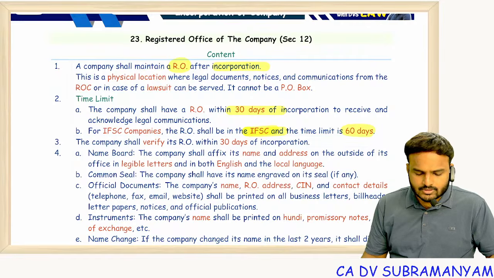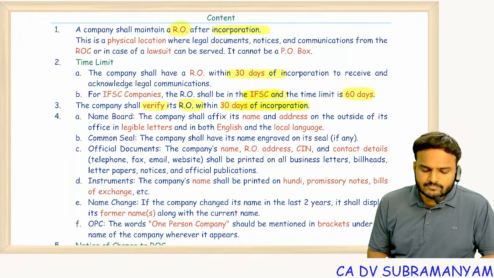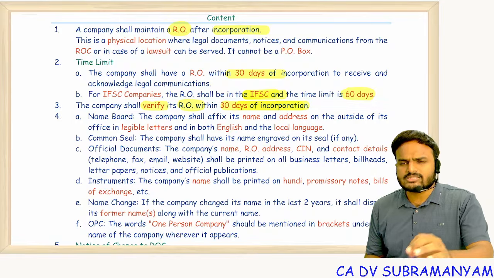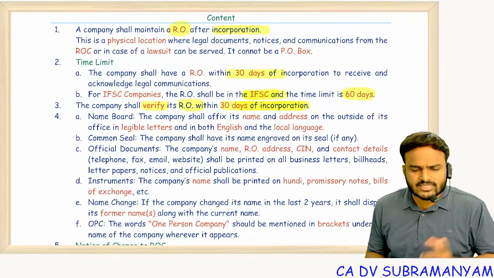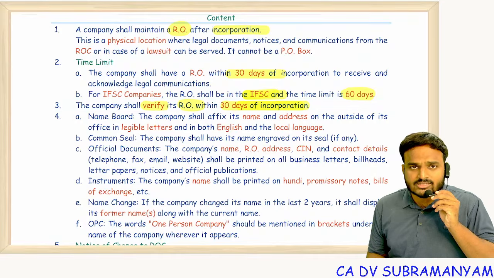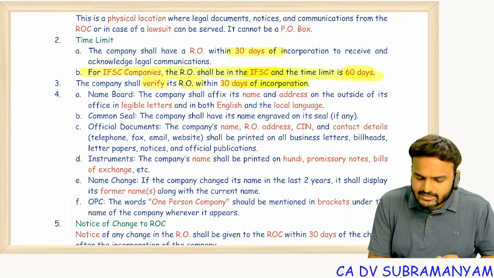The company shall verify its registered office within 30 days of incorporation. That means file a verification of registered office with ROC within 30 days. It should be signed by a professional also. Director and professional will sign this document, INC 22. For IFSC companies, what is the time limit? 60 days. So this would be an exceptional point in this entire section.